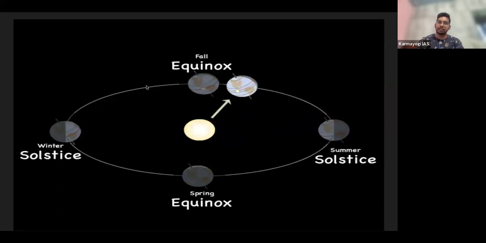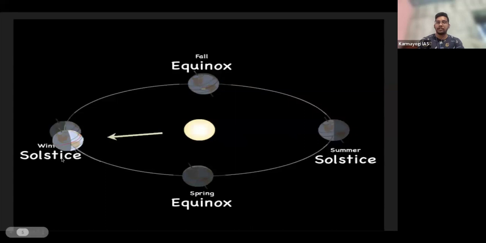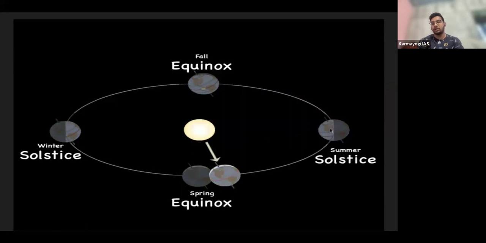So the tilt is actually towards the west side, right? Towards the west side, there is a tilt. There is no tilt towards the south or north, right? So the tilt of Earth is affecting only in case of the west tilting or east tilting, when it is at the east side or west side. So on the north side and south side, we don't have any impact of tilt. So that's why we call it an equinox.